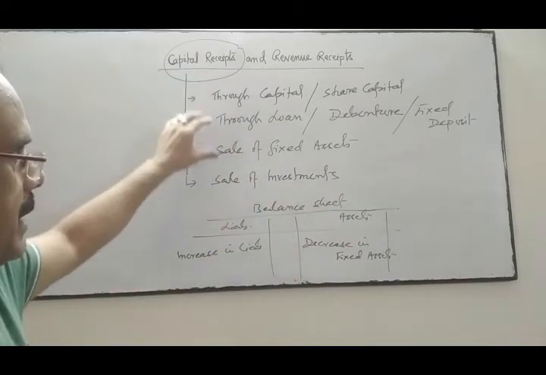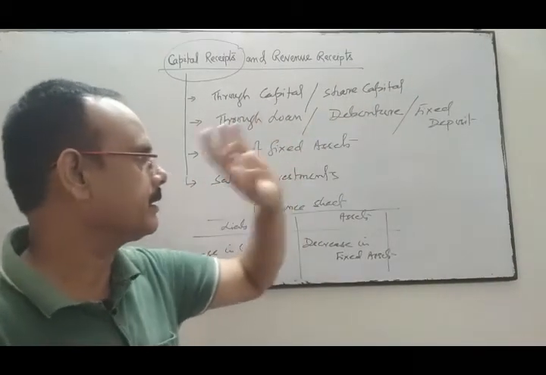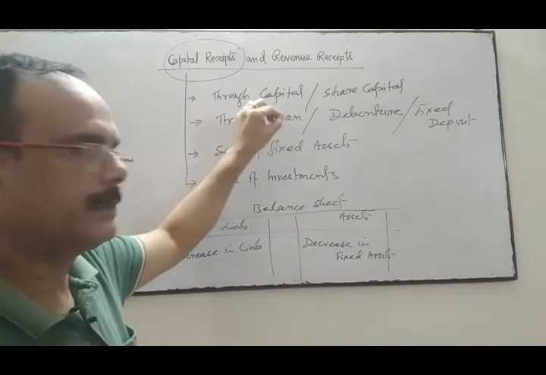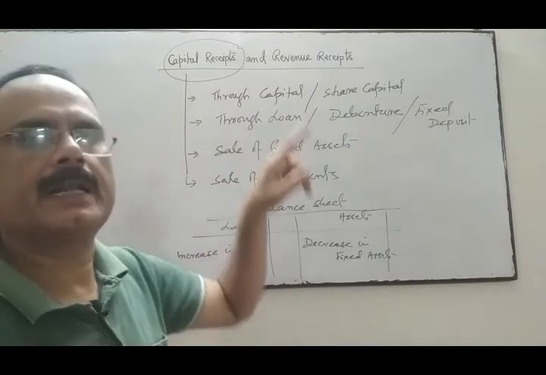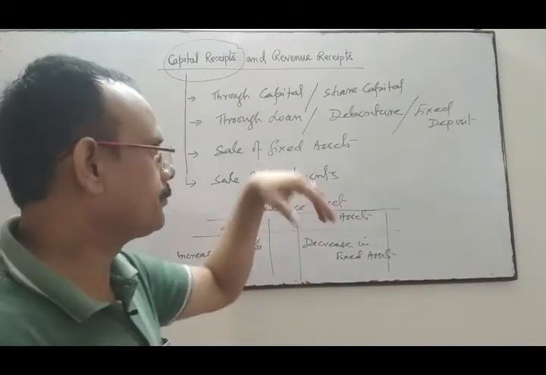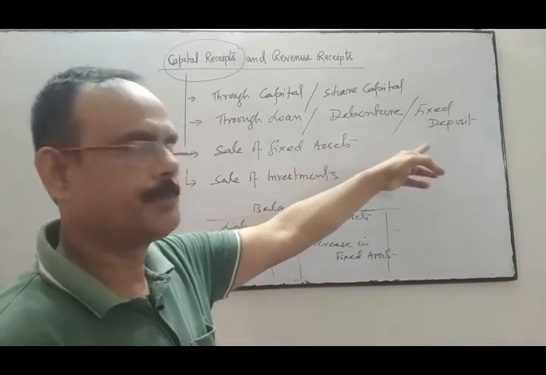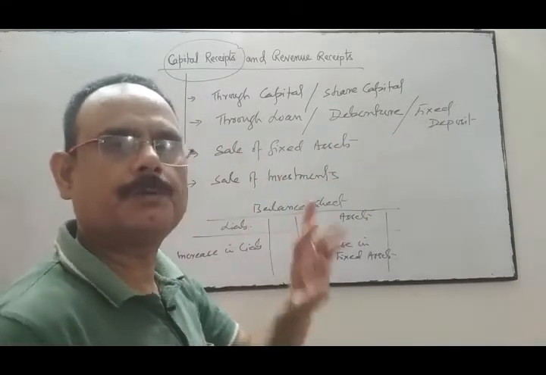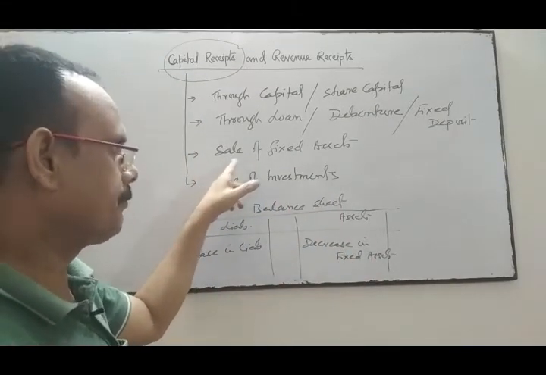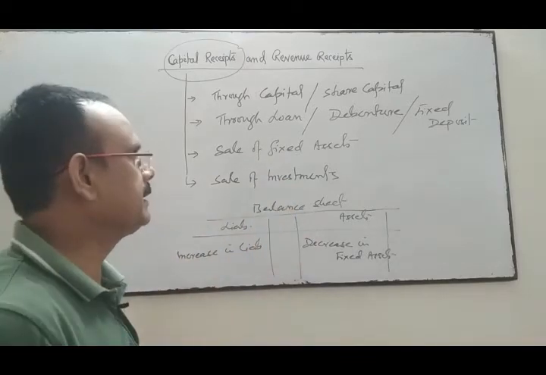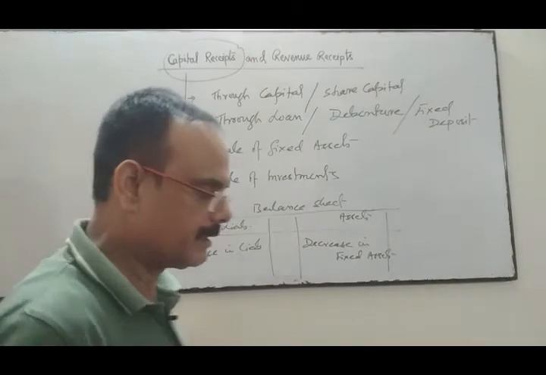The example of these are through the issue of capital, through the share capital, through loan taking. If the business has taken any loan from the bank or financial institutions or from friends or relatives, debentures, fixed deposit, but these loans must be for more than 1 year. Sale of fixed assets, sale of investment, then these amounts which are received by the business are called capital receipt.